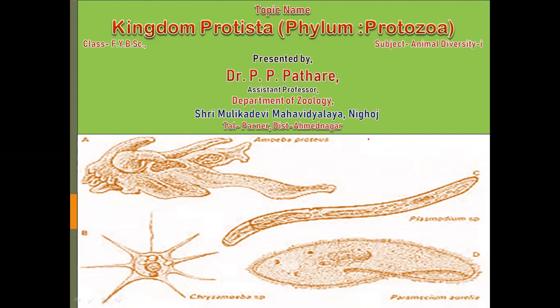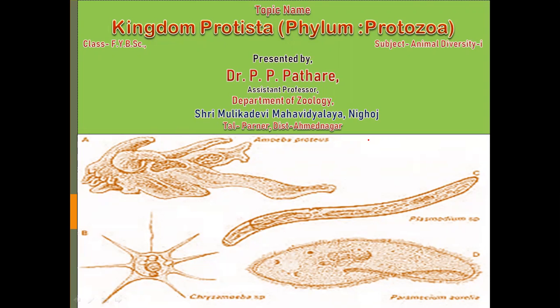Now today I will start the next important chapter of F.Y.BSc animal diversity, named to study the kingdom Protista, that is phylum Protozoa.